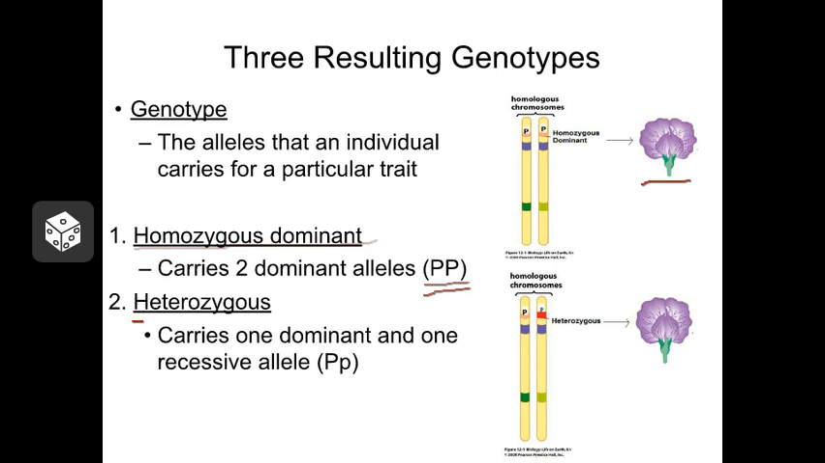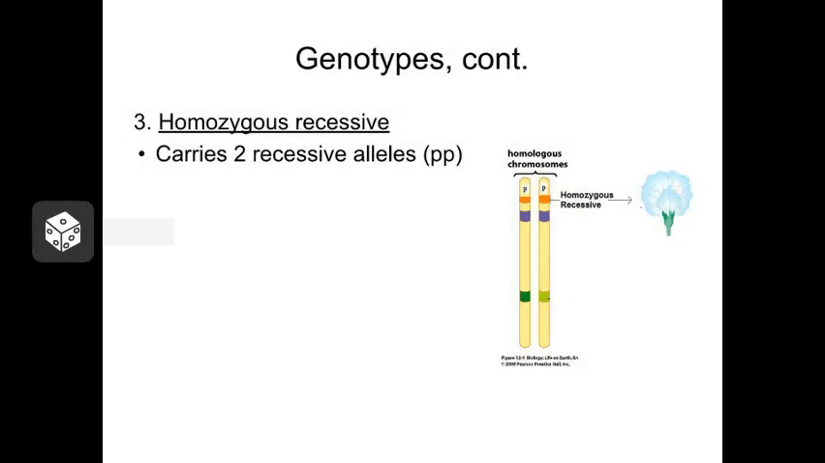If the individual inherits one dominant and one recessive allele, big P, little p, we would say that they are heterozygous for that characteristic, and they would still end up with purple flowers because of that dominant allele. The third possible genotype is referred to as homozygous recessive. This occurs when the individual inherits two recessive alleles, one from each parent. So in the case of Mendel's flowers, this individual would be little p, little p, and would have white flowers.